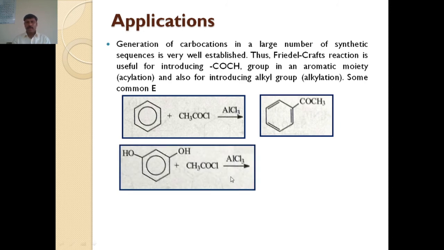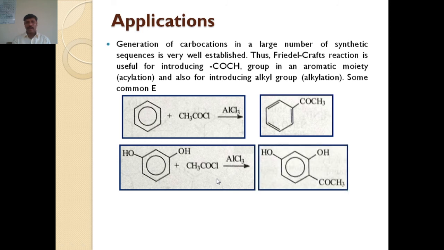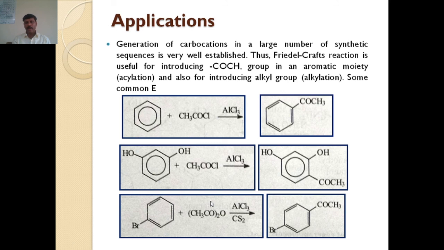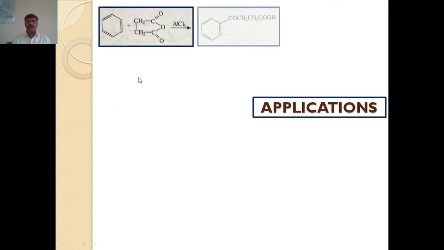Like that, resorcinol also reacts with the same species to form acylation on resorcinol at the ortho and para positions. Again, when bromobenzene reacts with an acylating agent such as acetic anhydride in the presence of AlCl3 and carbon disulfide solvent, the acylation takes place at the para position to form para-bromoacetophenone. Further, benzene reacts with acetic anhydride in the presence of AlCl3 to form this product.